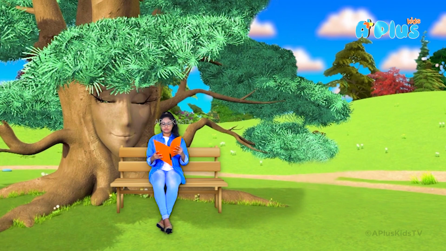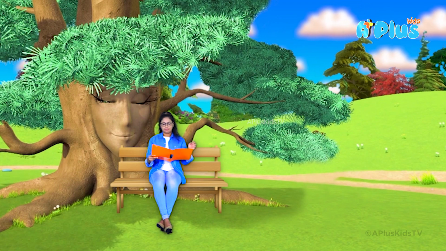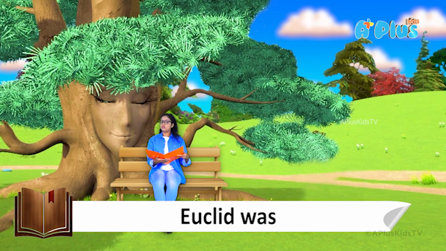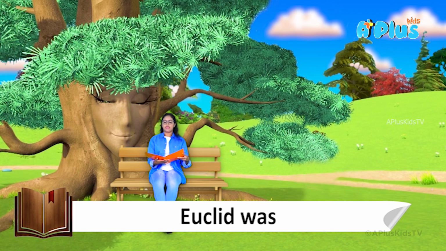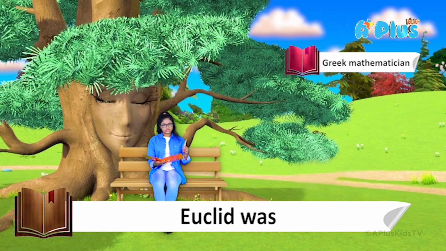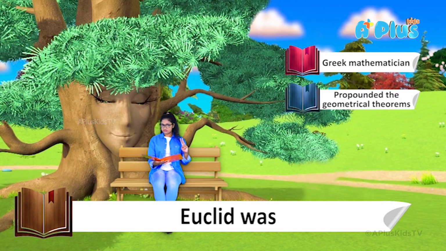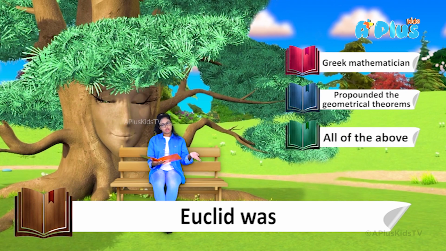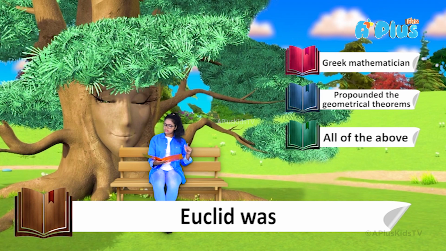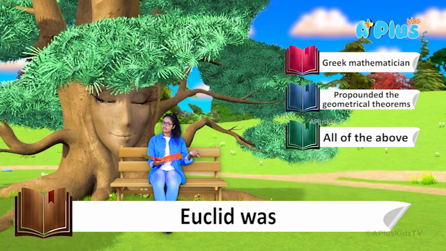So okay, let's move on to question number 1. Euclid was a. Option number 1, Greek mathematician. Option number 2, propounded the geometrical theorems. Option number 3, all of the above.